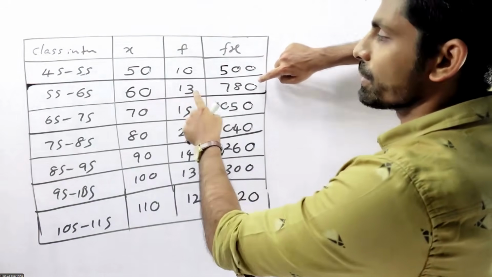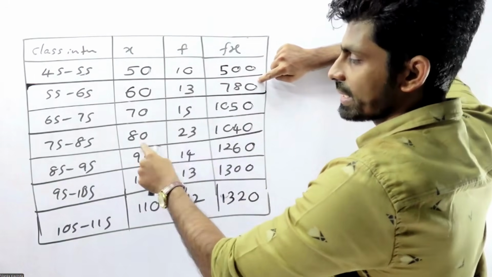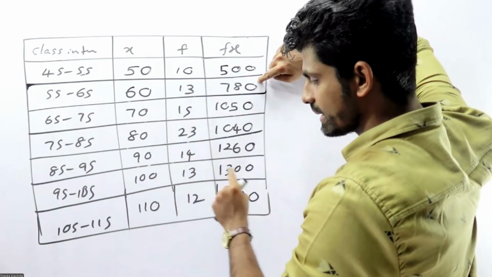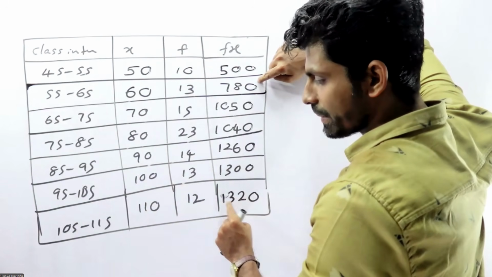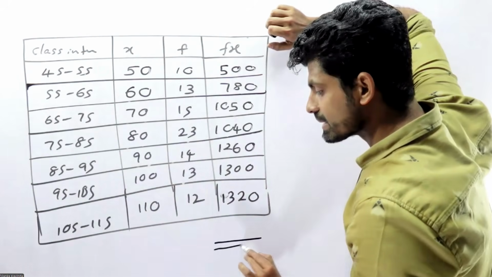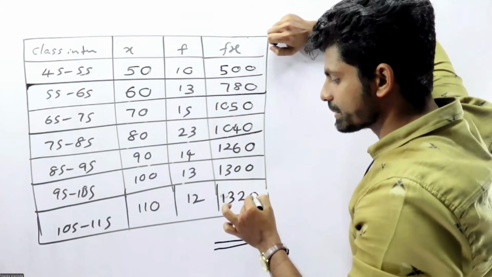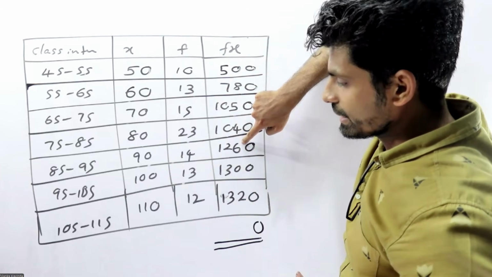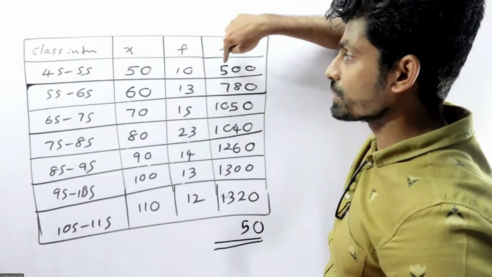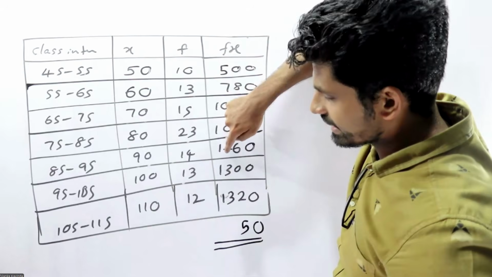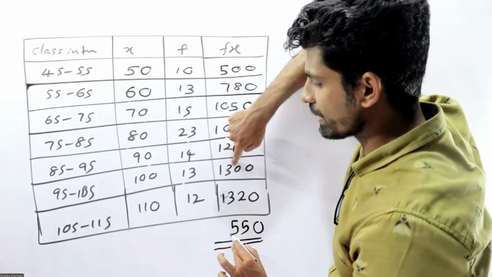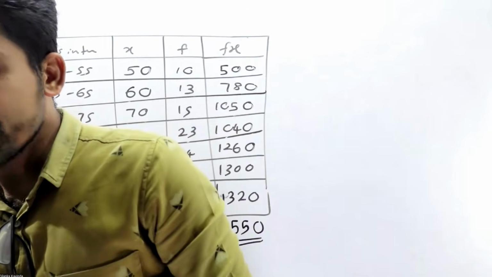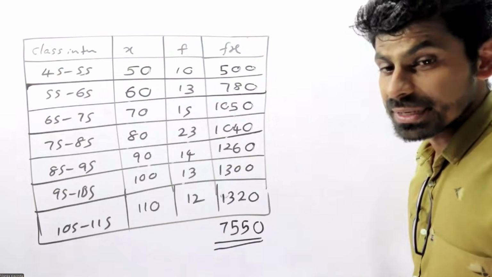Okay, let's do the multiplication again: 13 times 60, 15 times 70, 23 times 80, 14 times 90, 13 times 100, 12 times 110. Then we need to add all the fx values. Adding them up, let's try to check that one again.